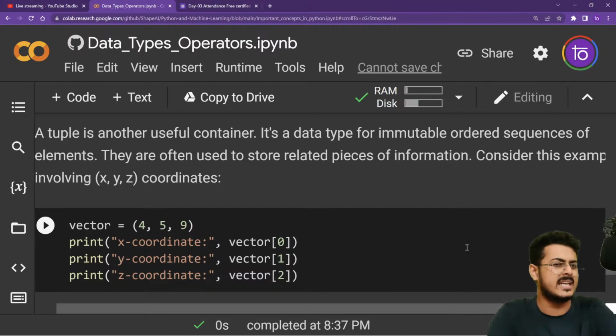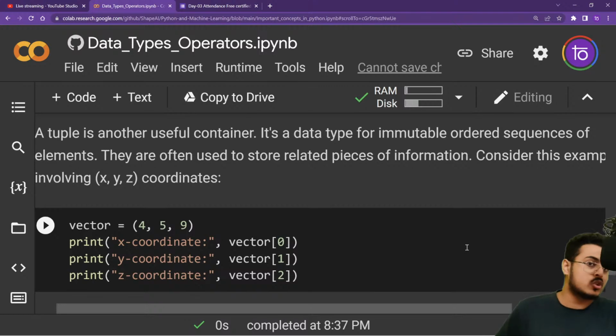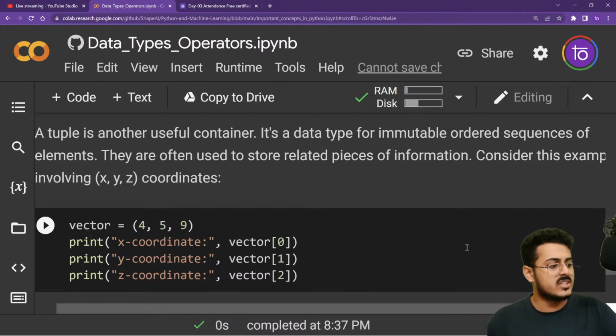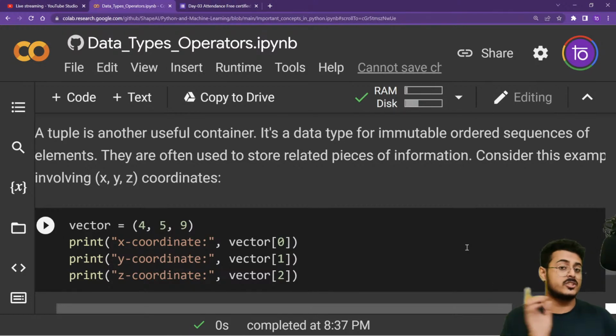Which other object that we have seen in Python is also immutable and ordered in nature, guys? Can you let me know which other object in Python is immutable and ordered? Yes, that's absolutely clever, guys. That is strings. So strings and tuples both are immutable ordered sequences of elements.